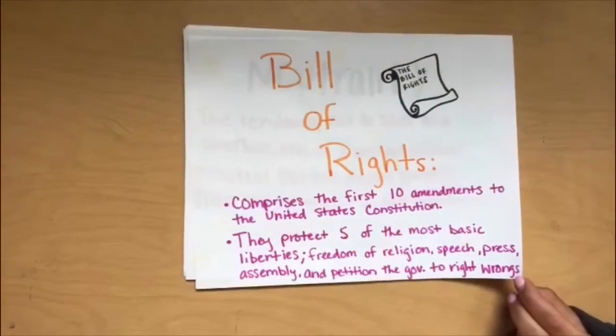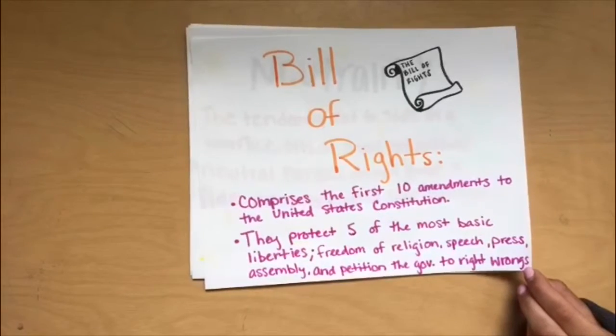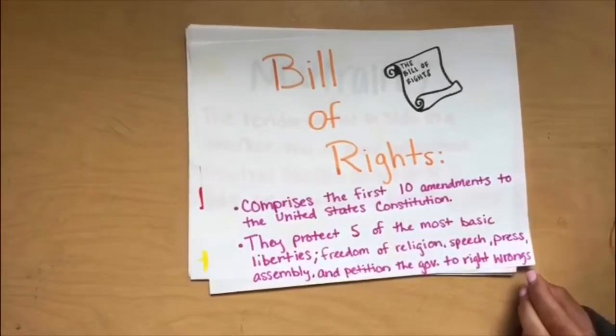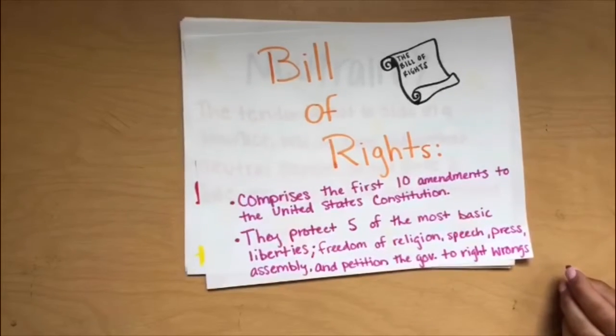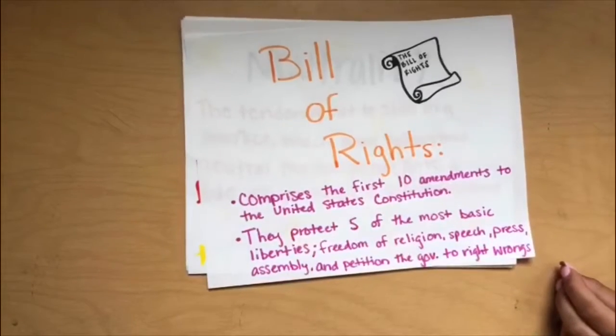Bill of Rights comprises the first 10 amendments to the United States Constitution. They protect 5 of the most basic liberties: freedom of religion, speech, press, assembly, and the petition to govern to right wrongs.